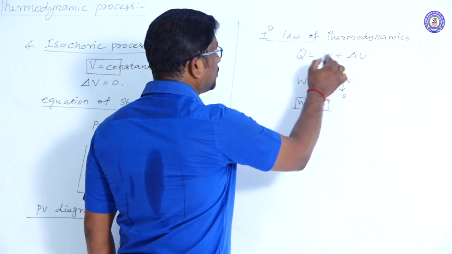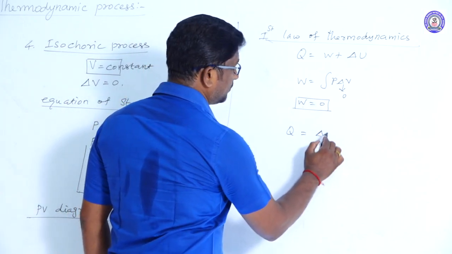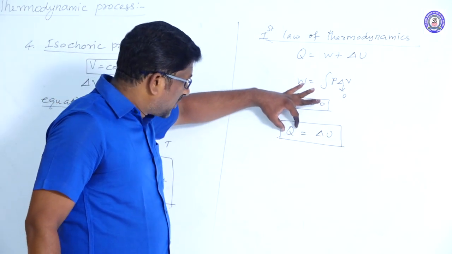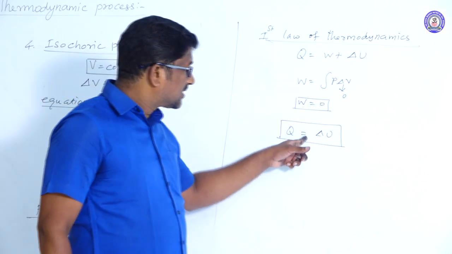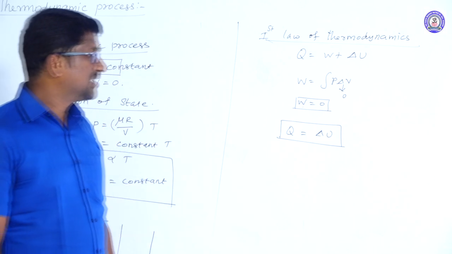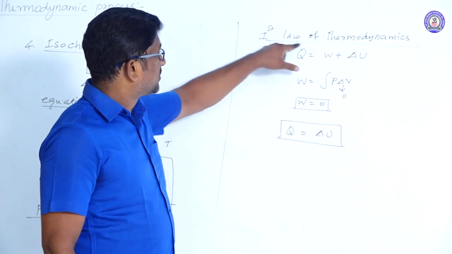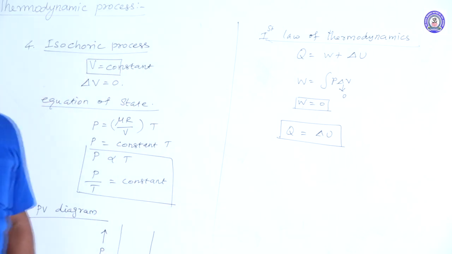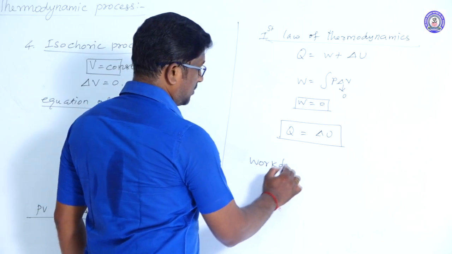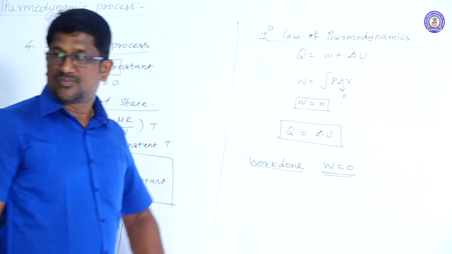Substituting W is equal to 0 in the first law of thermodynamics equation, we get Q is equal to del U. That is, the amount of energy given to the system is completely converted into the change in internal energy of the system. So Q is equal to del U. So this is the first law of thermodynamics equation for isochoric process. And next, work done is 0 in isochoric process.